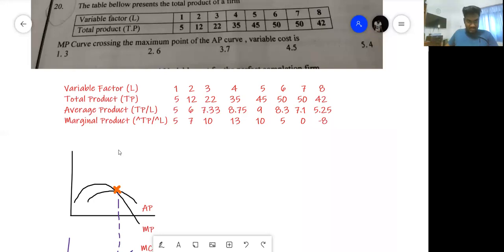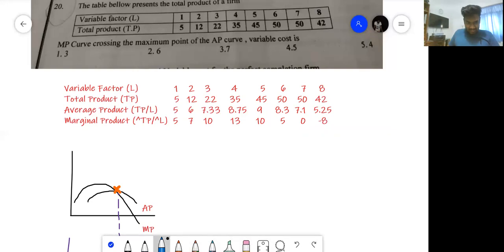So when this cuts this, I think there is a problem with the question. There has to be a certain point where average product and marginal product are equal, but in this question there is no point where they are equal. This 5 and 5 is there, but this can't be the point, because it has to be equal when MP is falling.